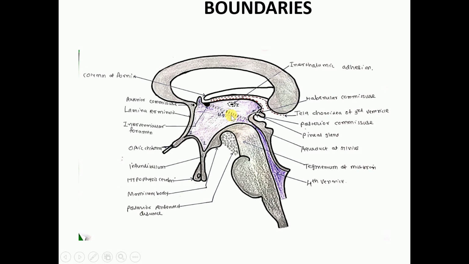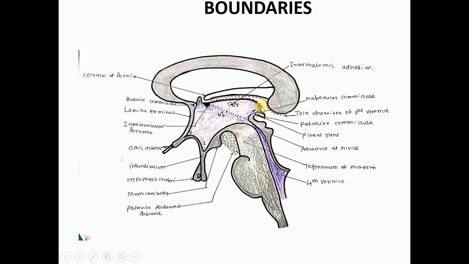This hypothalamic sulcus will divide diencephalon into two portions: ventral portion and dorsal portion. Ventral portion is known as hypothalamic area or hypothalamus. Dorsal portion is known as thalamus or thalamic area. Okay, this is the mammillary body. In fact this area is of hypothalamus which has got various nucleus. One of its prominent nucleus is mammillary body. Behind the mammillary body, this perforated part is known as posterior perforated substance.